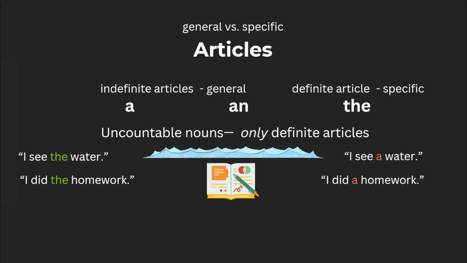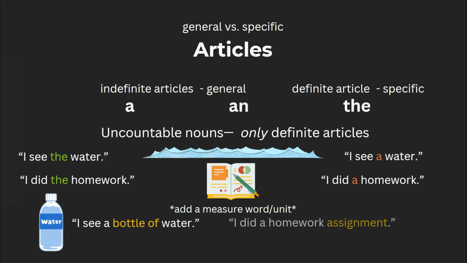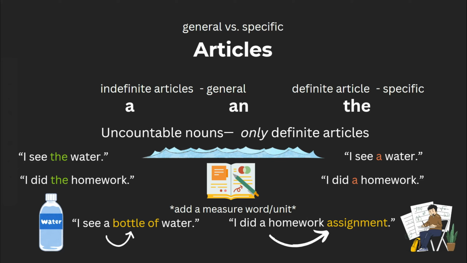Of course, if we add a measure word or a unit, we can use indefinite articles, as these articles are now referring to the measure word and not the uncountable noun itself. For example, we could say, I see a bottle of water, or I did a homework assignment, as a now connects to bottle and assignment, respectively, instead of the noun water or homework itself.